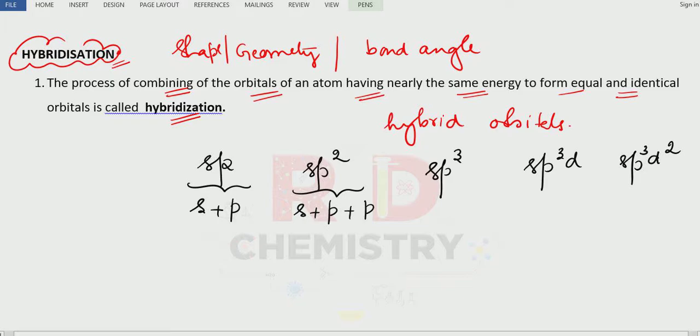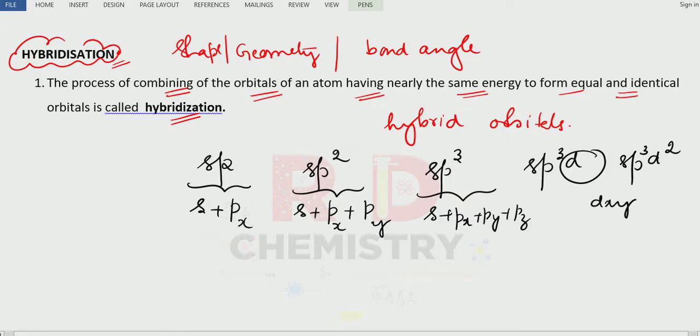How many types of p orbitals are there? Three types: px, py and pz. What do you mean by sp3? One s orbital, then p orbitals px, py, and pz. How many types of d orbitals are there? Five types: dxy, dyz, dzx, dx square minus y square, and dz square.